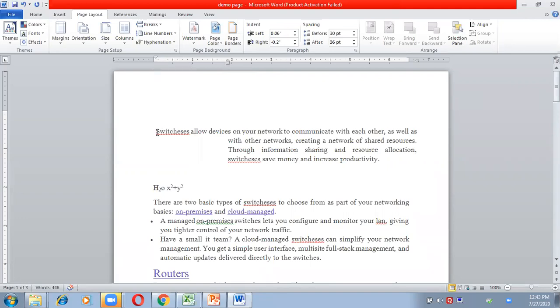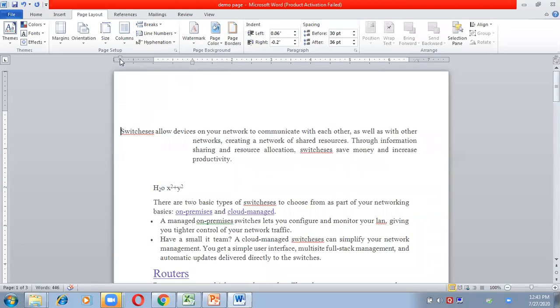First line indent means I want to start my first line from here and the rest of the paragraph I want to start from one position, and the starting I want to do from here. So like this, I can do the setting. Indentation is basically the space which you are giving from the top, bottom, left, and right. That is known as indentation.